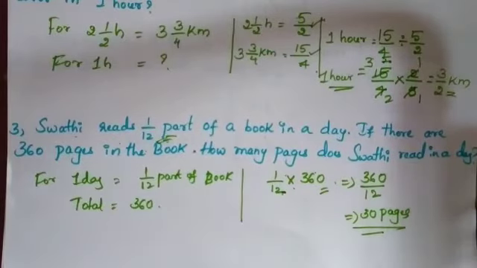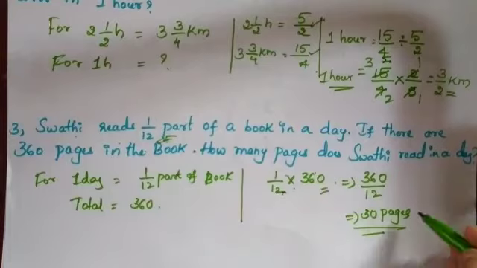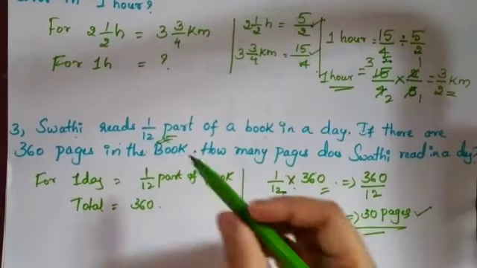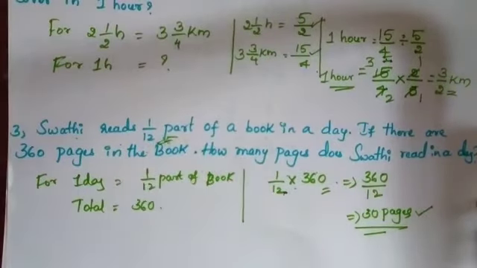So for one day, how many pages is she reading? Swati is reading 30 pages. That means 1 by 12 part of a book is 30 pages she is reading. So this is about the third problem. Let us go with the fourth one.